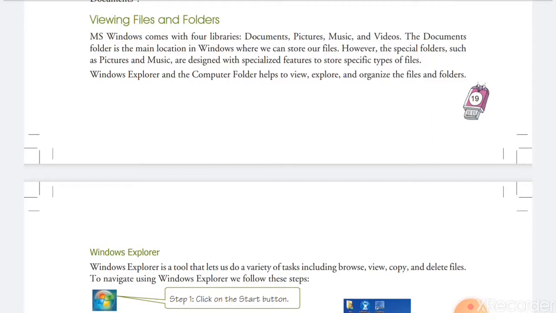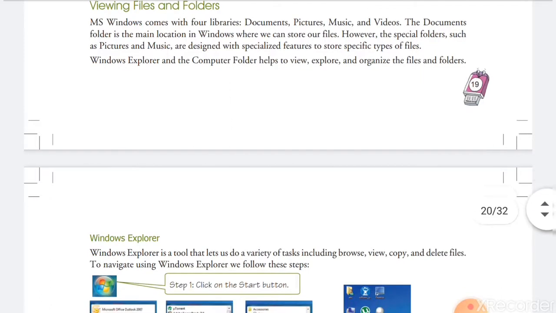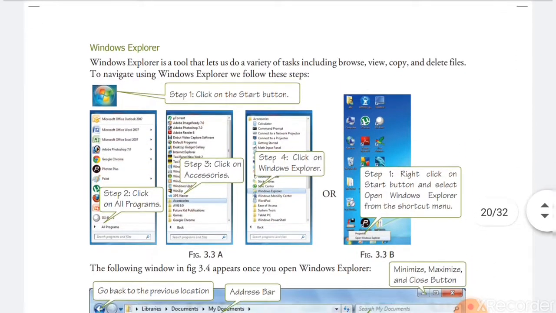Windows Explorer and the Computer folder help to view or explore and organize files in folders. Means Windows Explorer and the Computer folder help to view or explore and organize files and folders. So how can we use Windows Explorer and how can we explore files? Click here, Windows Explorer.